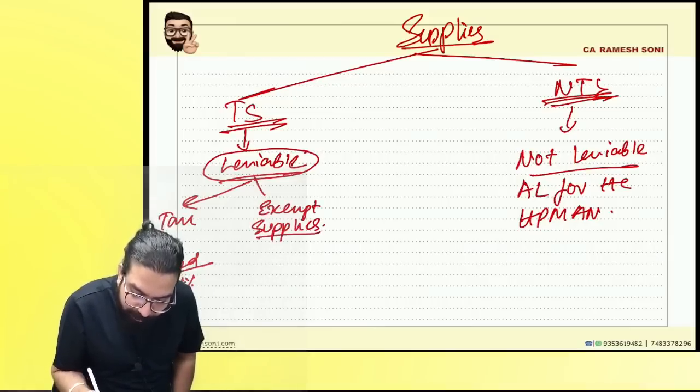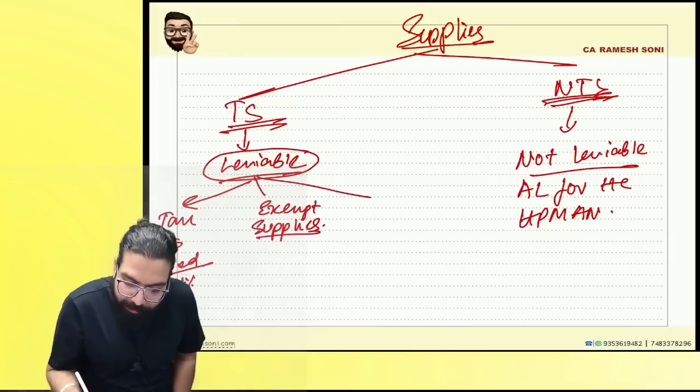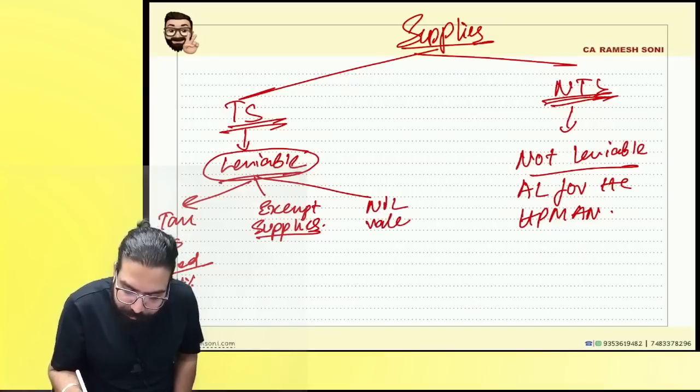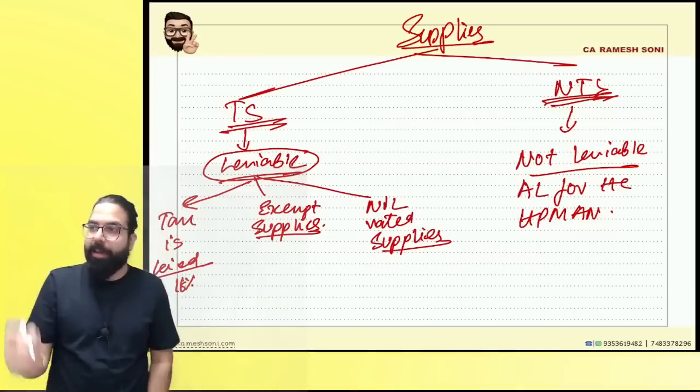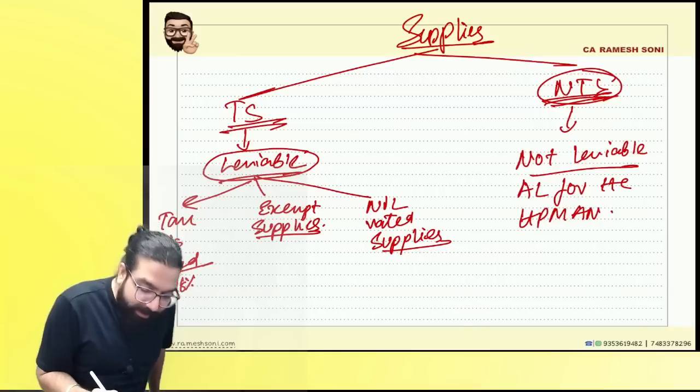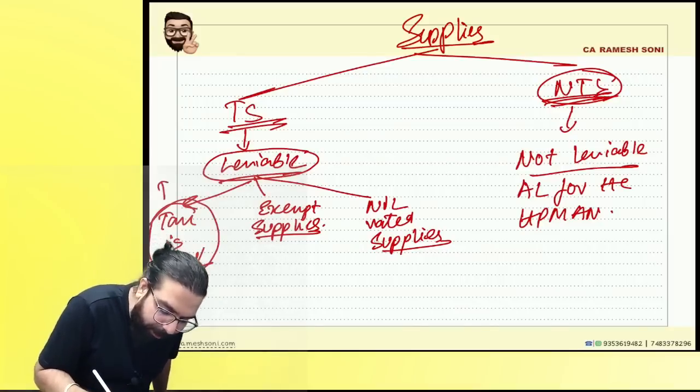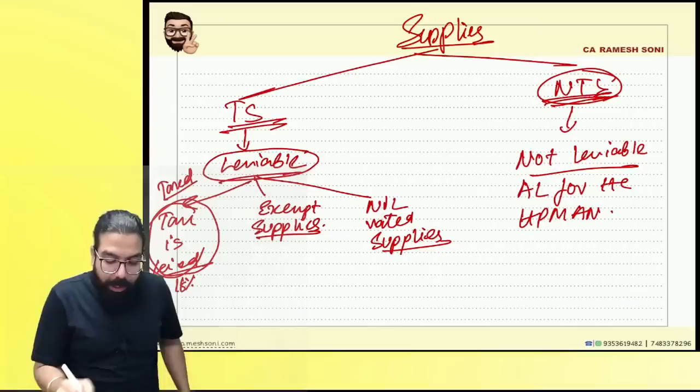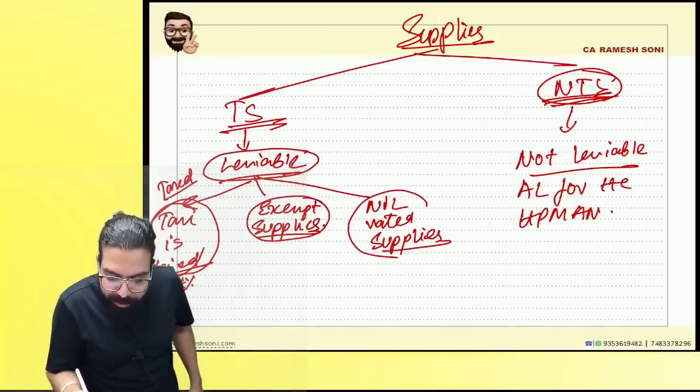Baba, on this also tax is leviable. And we have nil rated supplies also. Correct, everyone? Now, you will ask me the difference. First, listen to me very carefully. What do you mean by non-taxable? Which can't be taxed at all. What is taxed already? This is already tax supplies. Correct, everyone? Now, what is exempt supply and what is nil rated supply?